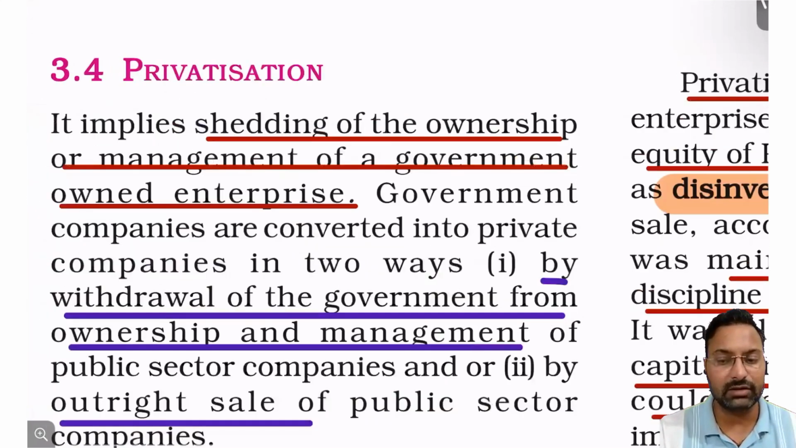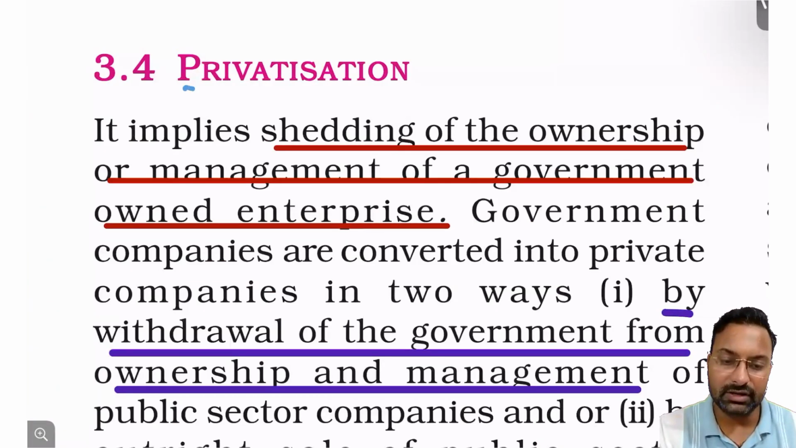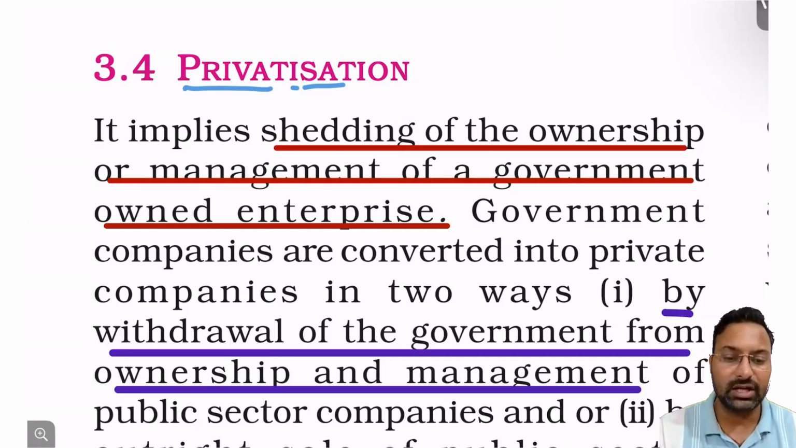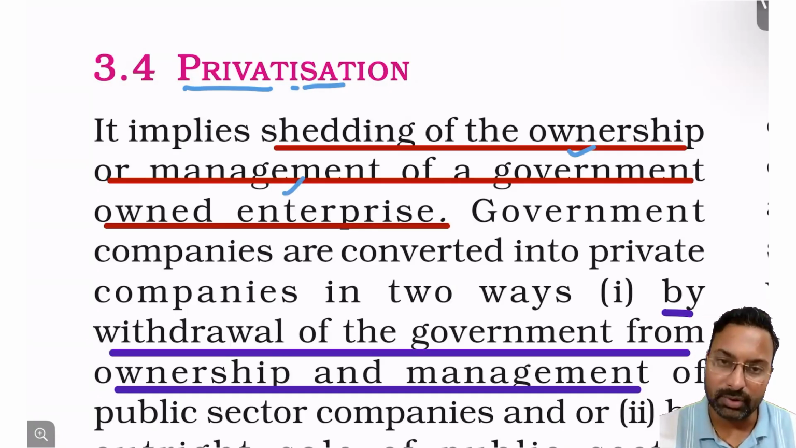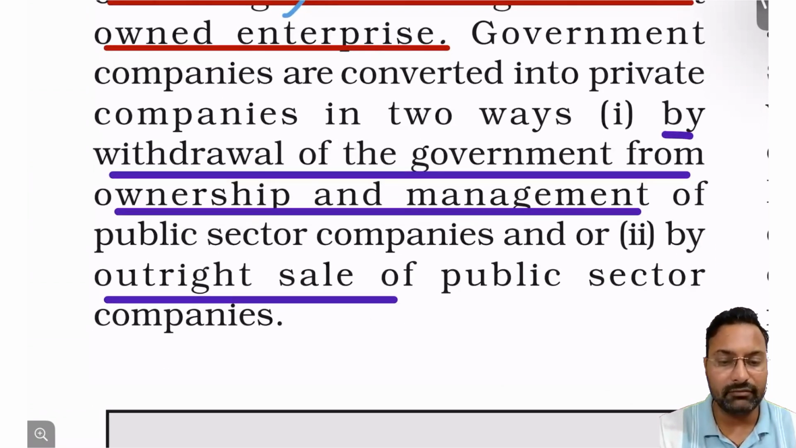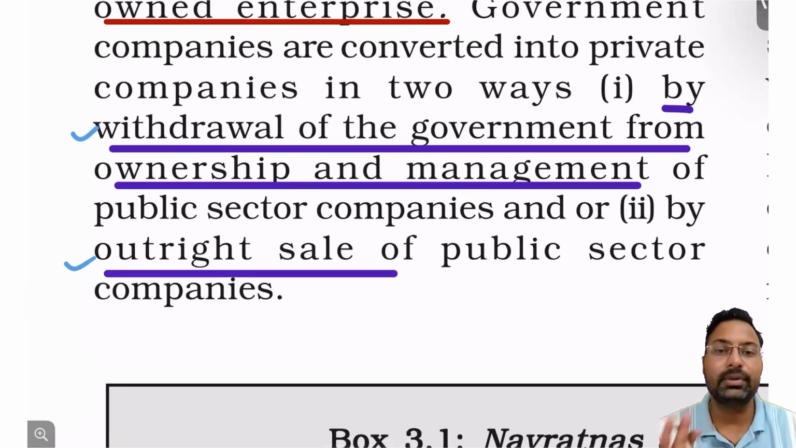Now moving to the next reform that was taken up, that is privatization. What privatization means is, if we are allowing the holdings of the private sector, or we are transferring the ownership of public sector undertakings or PSUs to the private sector, that process is called privatization. So shedding of the ownership or management of government owned enterprises to the private sector is called privatization. And it was done in two ways, either by withdrawing the government from the ownership, or by outright sale of the whole PSUs, right?